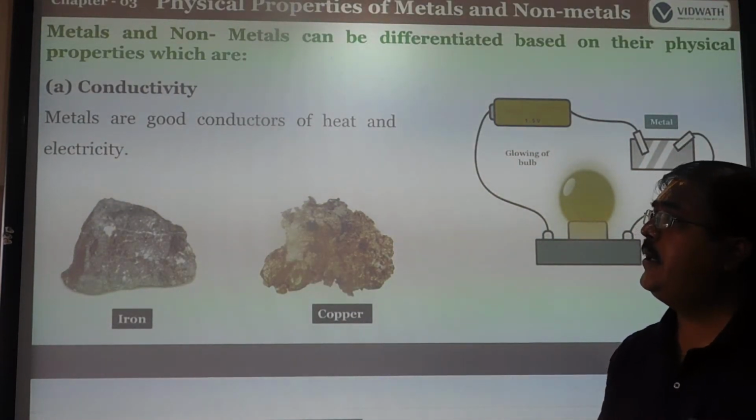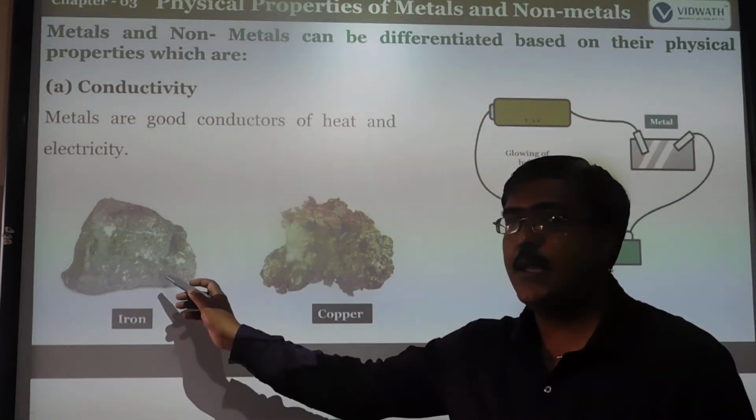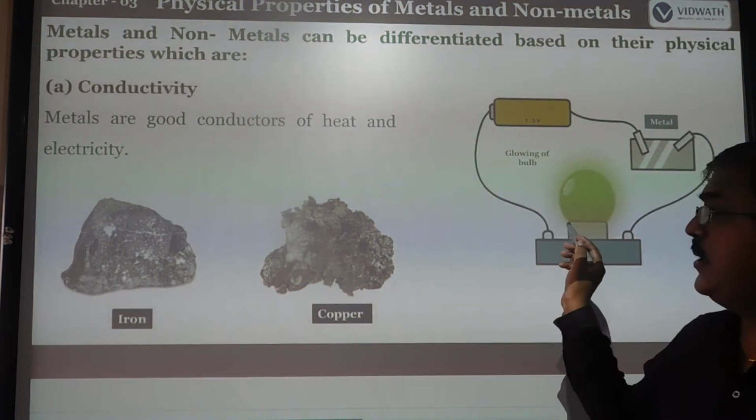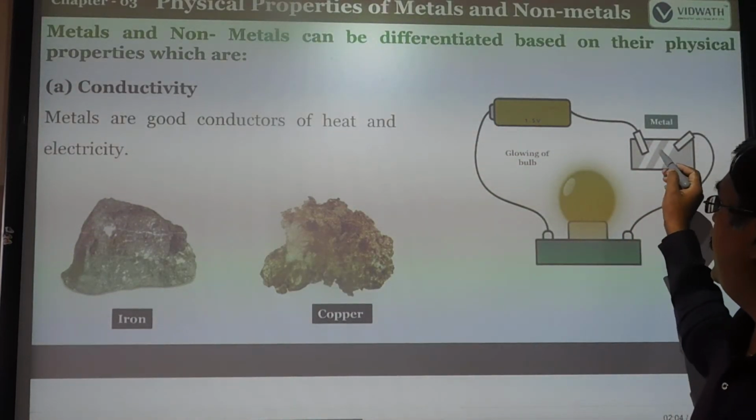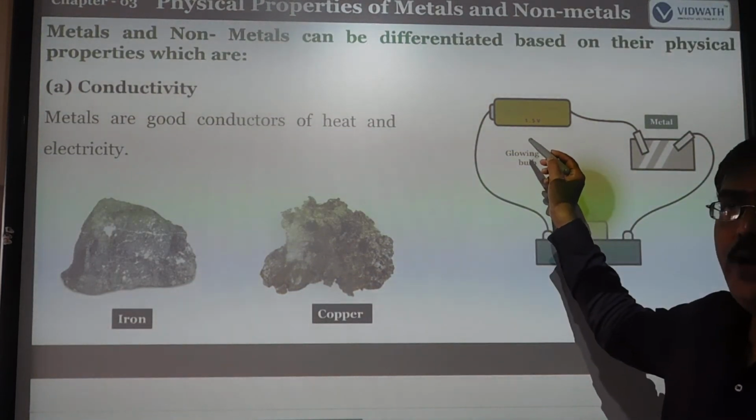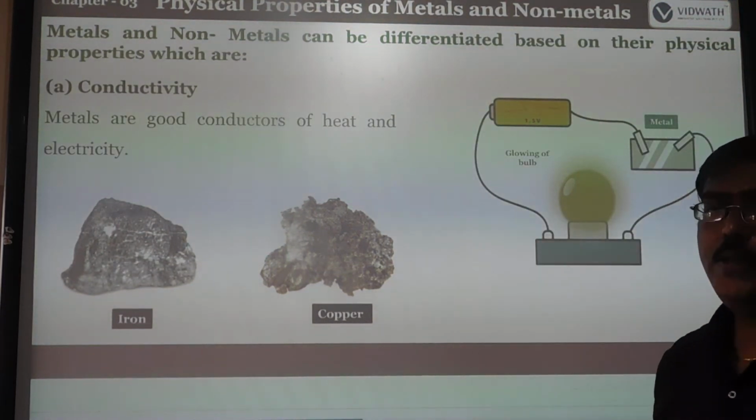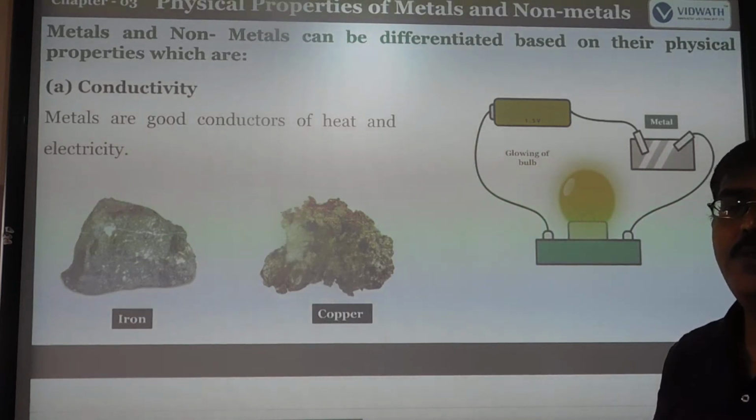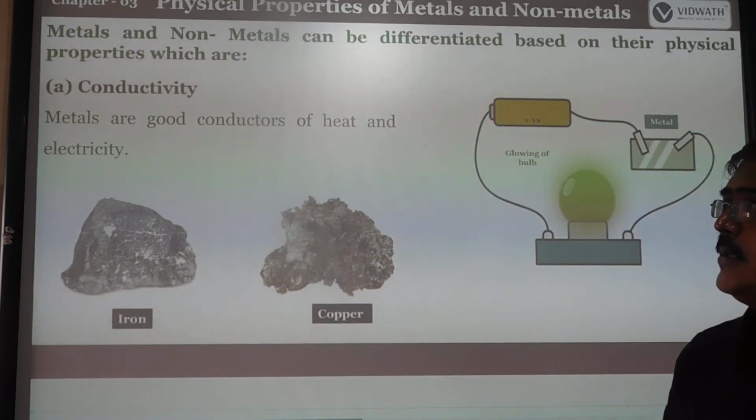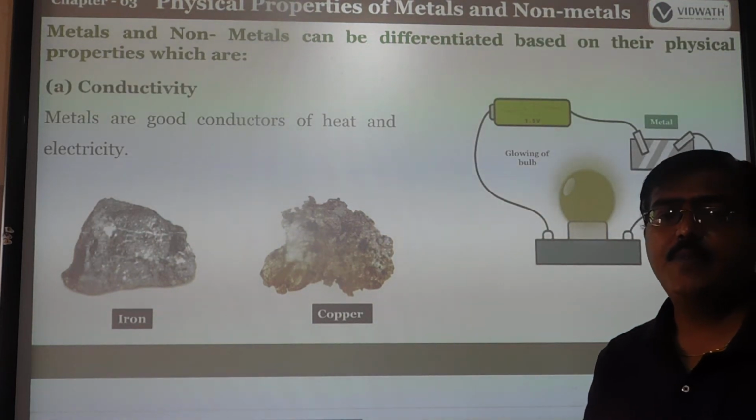Metals are good conductors of heat and electricity. Here two metals are given: one is iron, another one is copper. You know the electric circuit, you can connect it with these metals. Maybe you take iron or copper connected to a 1.5 volt battery, then connected to a bulb, and the other end is connected to another metal. When the current flows in the circuit, the bulb also glows. So in this activity we say metals are good conductors of heat and electricity. They easily pass heat and electricity.